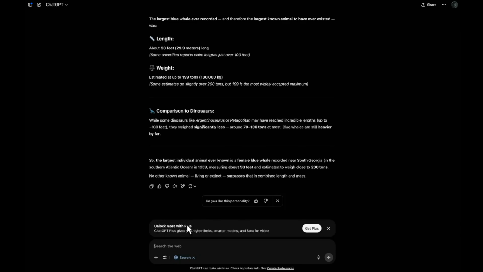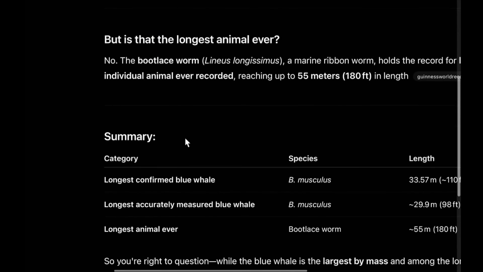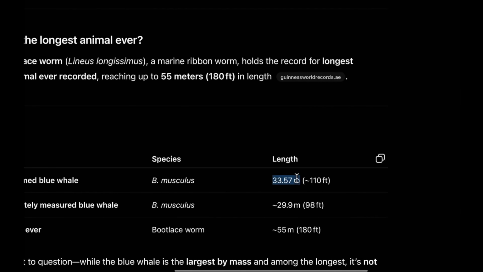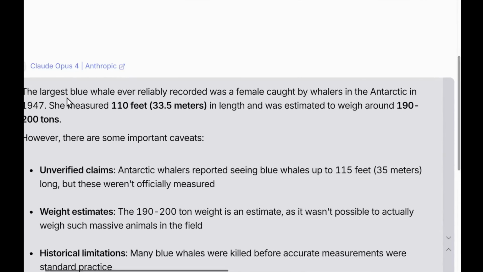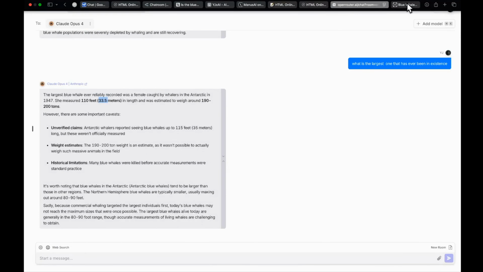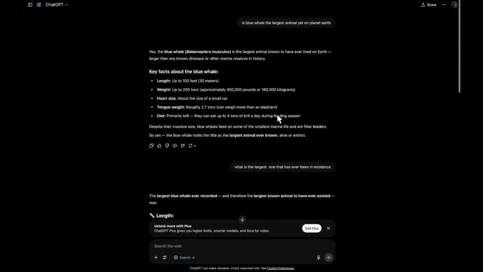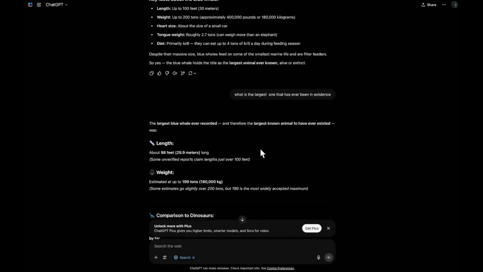Let's actually enable the search the web function and ask it again. I'm just asking, are you sure that's the longest? So now you can see it mentions the longest confirmed blue whale is 33.57 meters. You can see Claude 4 Opus has mentioned this as 33.57 as well. So ChatGPT kind of got confused between longest and largest. There could be some discrepancies that I am not aware of, but you saw that ChatGPT understood our question, which is the main goal over here.